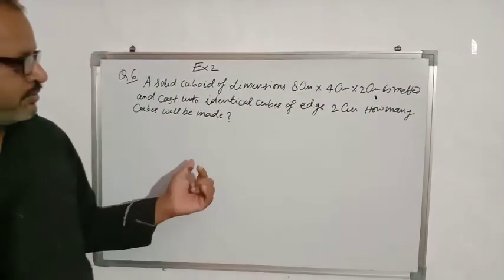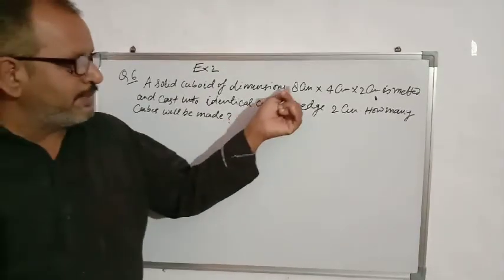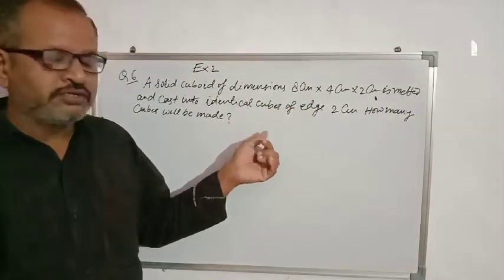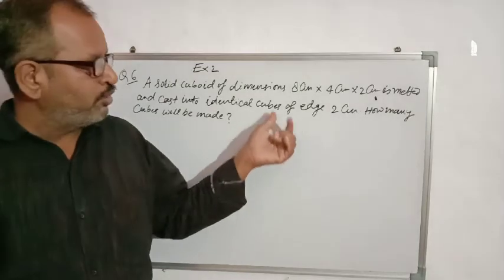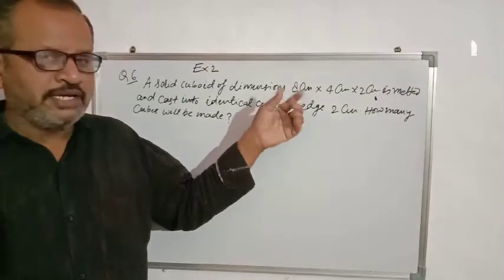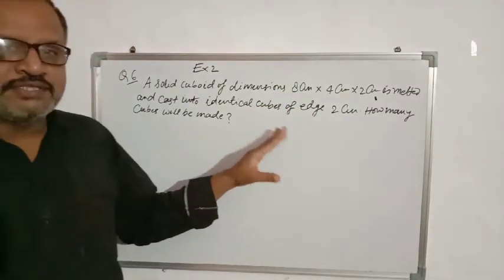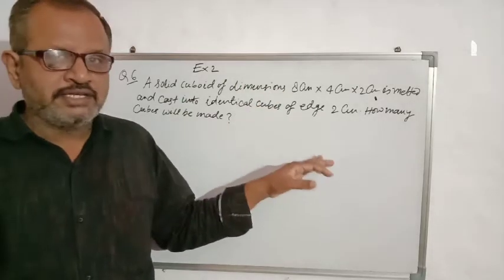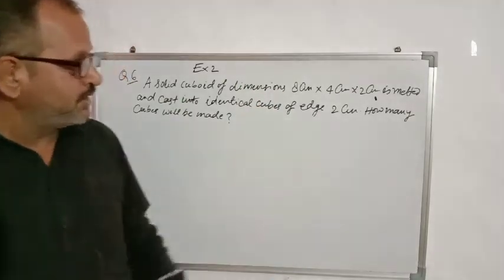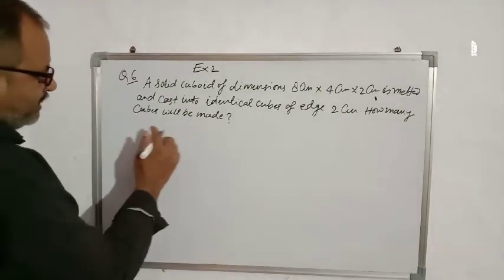So here we have to use the concept that when a solid is melted and recast into other solids, volume of both the solids are equal. When a solid is melted and recast into another solid, both have the same volume because the same material is used in both. So we will suppose let n cubes can be made.